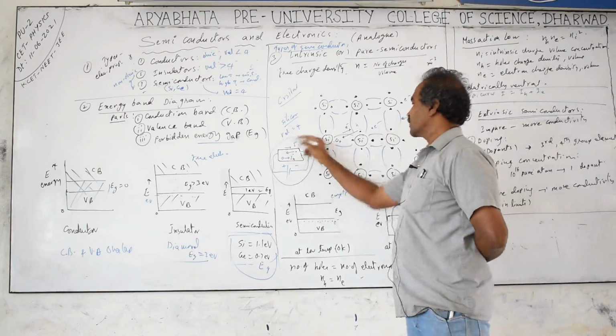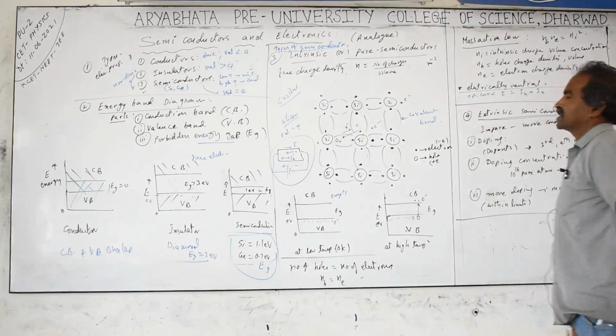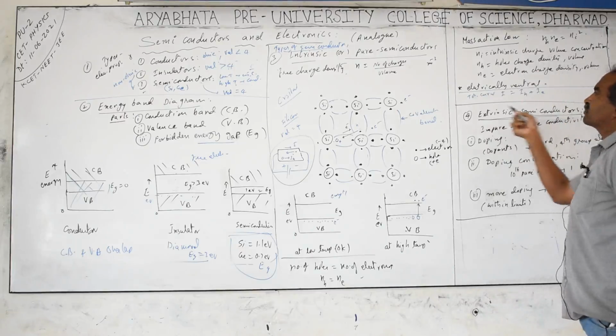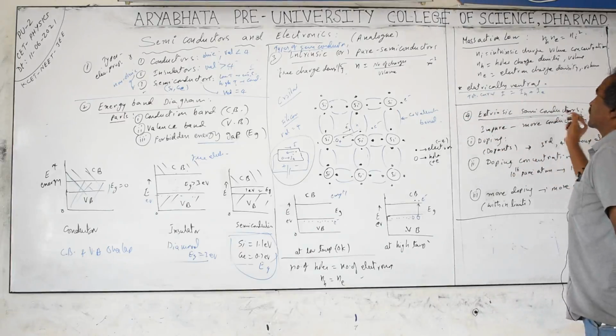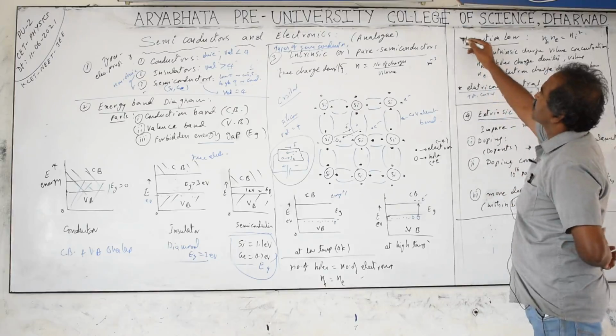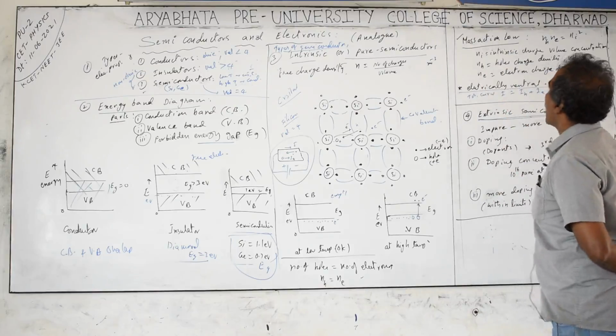To avoid this, we have to take the help of another method of increasing the current or conduction. That is by adding impurities to the pure crystal. It is called extrinsic semiconductors. And in these two, whether extrinsic or intrinsic, we are taking the help of one equation for the problem's purpose, that is called the mass action law.